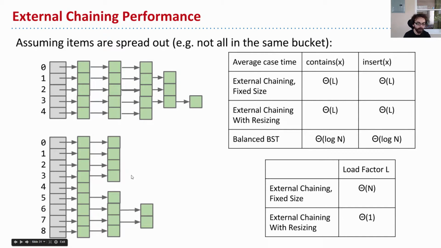If we're doing resizing by contrast, if we make sure that the length of each list is a constant, that is, that the load factor is never above, say, 5, so that if I have 1 billion items, I now have 200 million buckets. In that case, my load factor is going to be a constant, right? So if structurally I decide to always have enough buckets so that the average list is constant size, then the average list is going to be a constant size. And so what that means is that external chaining with resizing, its overall contains and insert runtimes will be big theta 1, okay? Amortized, because I have to take into account all of that resizing that goes on.